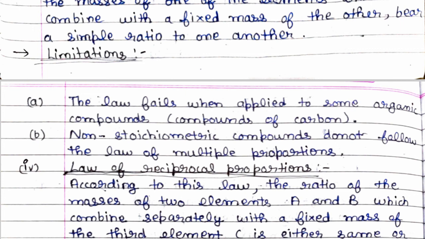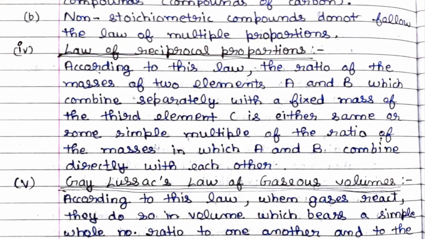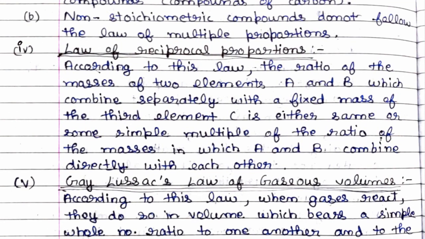Now let us discuss the fourth law, the law of reciprocal proportion. This law is not in our syllabus, and there is no very nice explanation in the NCERT book, but still I will explain this reciprocal law.